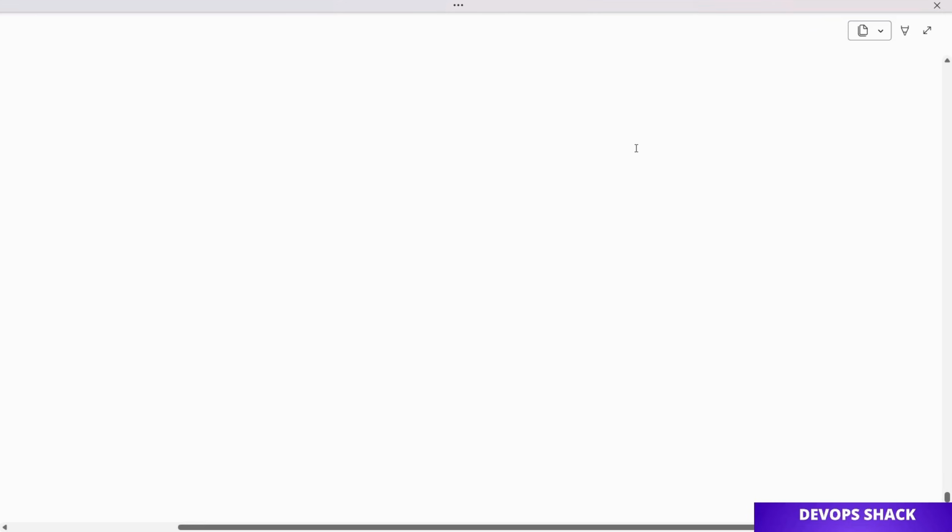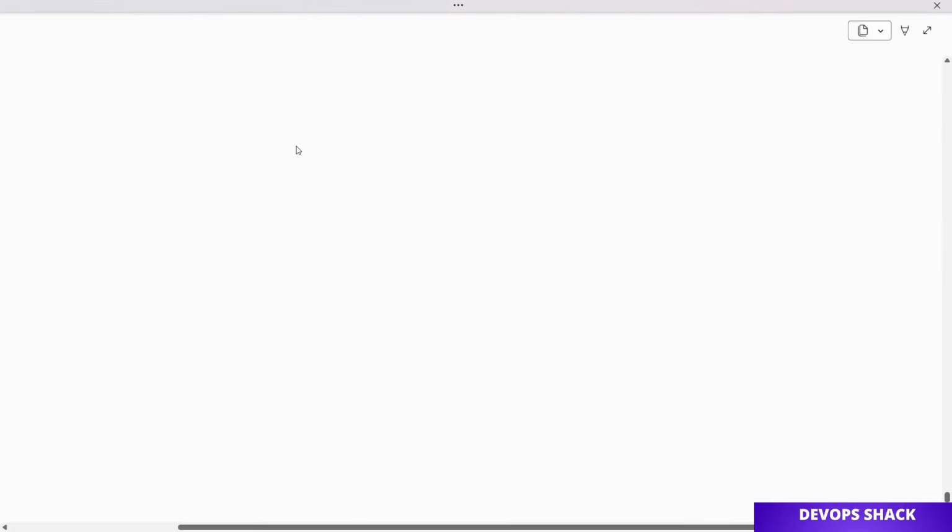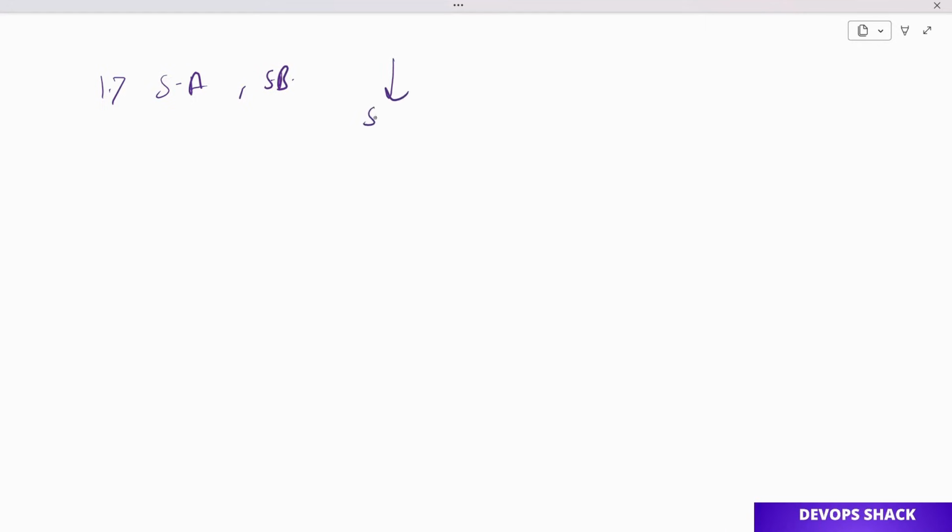Okay, now see, in this scenario where I explained communication among microservices, what other problems could be there? First problem: let's say service A and service B need to communicate, but if service A is down, then it's going to be a problem for service B because it cannot get information about what has happened, right?